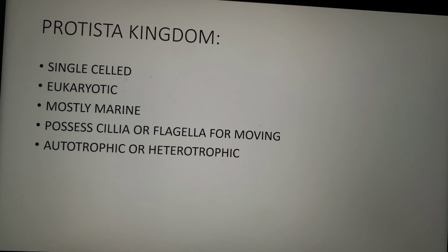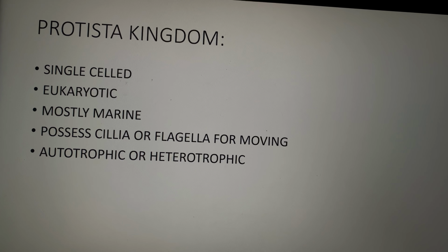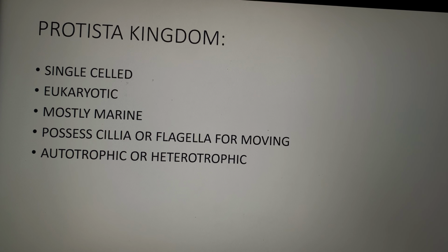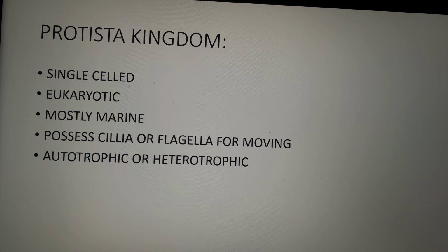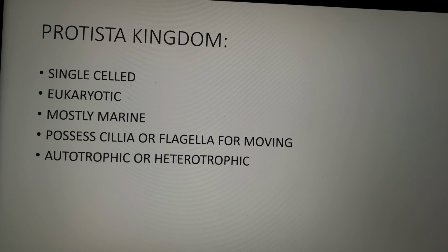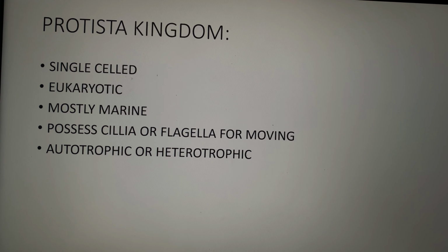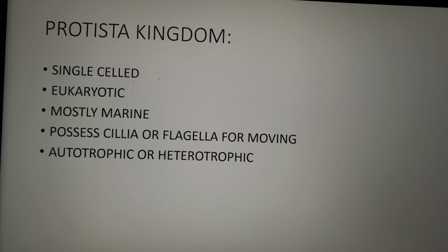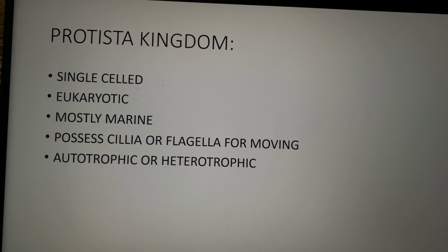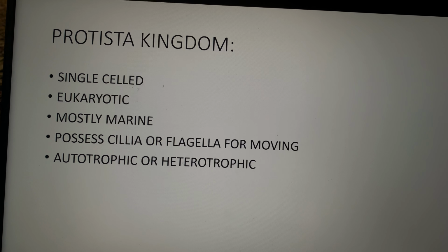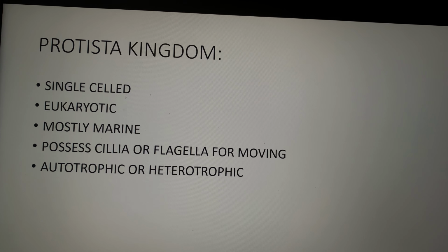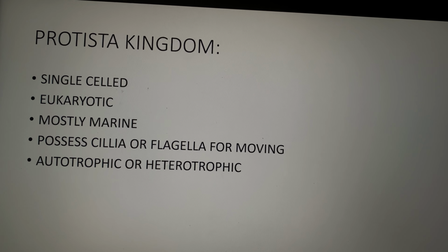Then you have Protista kingdom. These are single celled eukaryotes. They have a well-defined nuclear membrane, mostly marine, aquatic. They possess cilia or flagella, which are hair-like structures for holding food and even for movement. They are autotrophic or heterotrophic. Autotrophic are the ones which prepare their own food, for example plants, by the process of photosynthesis. But heterotrophic, for example humans and animals, rely on pre-prepared food, maybe from plants or from animals.